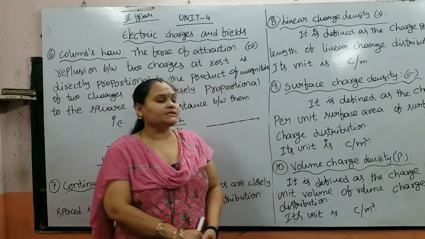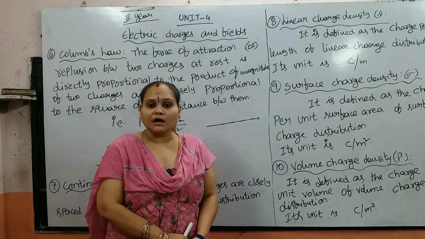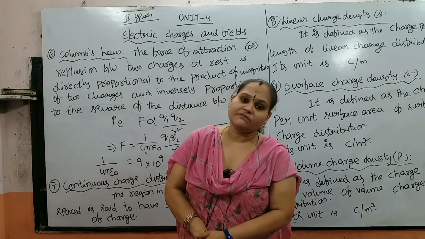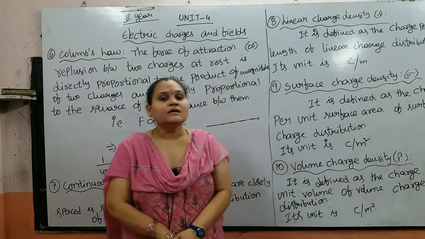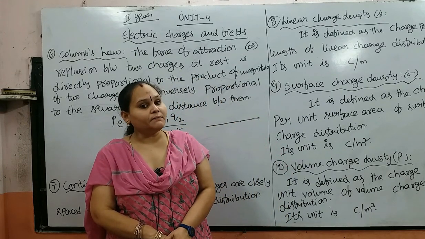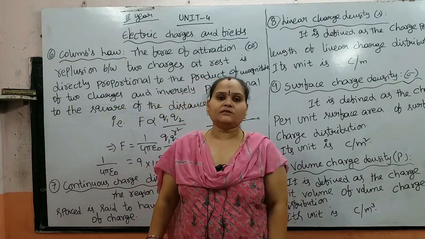So next one is the surface charge density. Surface charge density is mentioned with sigma. It is defined as the charge per unit surface area of the surface charge distribution. Its units are Coulomb per meter square. It is two dimensional. Surface area can be mentioned as length and breadth also.